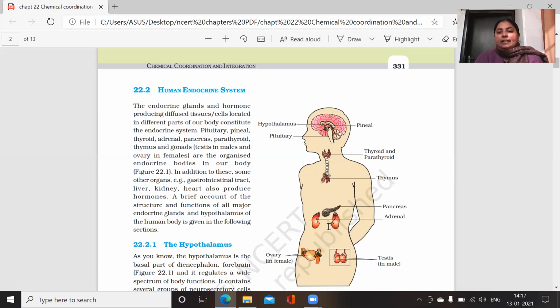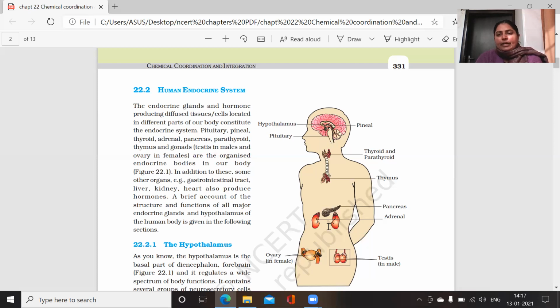Okay, students, after your stomach, a very special type of gland is present, which acts as both an exocrine as well as an endocrine gland, and that is your pancreas. So this pancreas performs a dual function. It behaves as an exocrine as well as an endocrine gland.